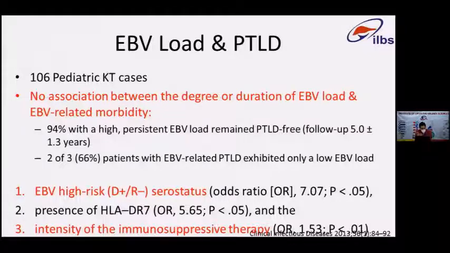And the majority of patients who had EBV-related PTLD exhibited only a low EBV load. The risk factors they found for EBV-related PTLD were, as we already mentioned, high risk status, that means D+R- status, and intensity of immunosuppression therapy. That is the reason that reduction of immunosuppression therapy is the mainstay of treatment for any PTLD management.